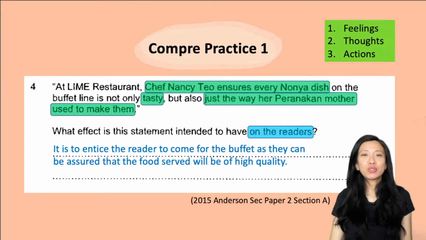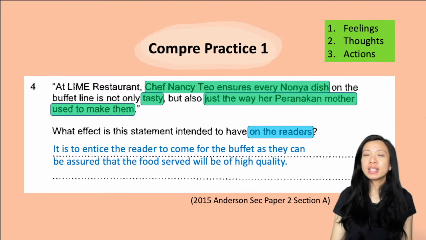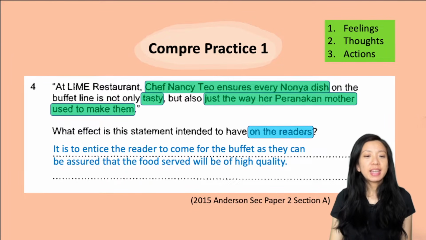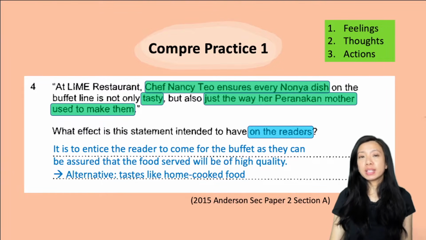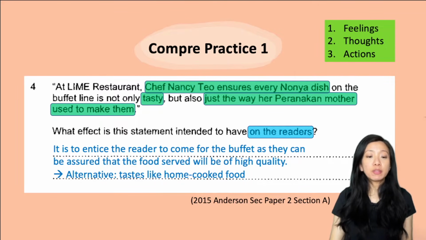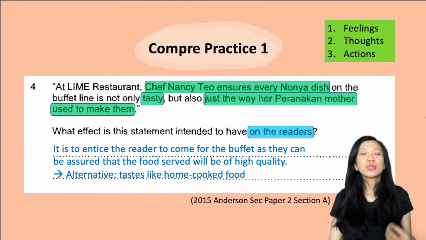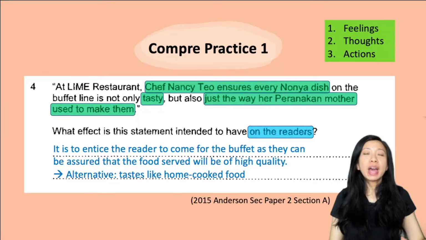Because they can be assured of the high quality. Because if you notice in the text, they said that Chef Nancy Teo herself ensures that every dish is tasty and it tastes just the way her mother used to make it. An alternative to the second part of this answer could be that the food tastes like home-cooked food. So that's another thing that the writer does to entice the reader to go for this buffet.